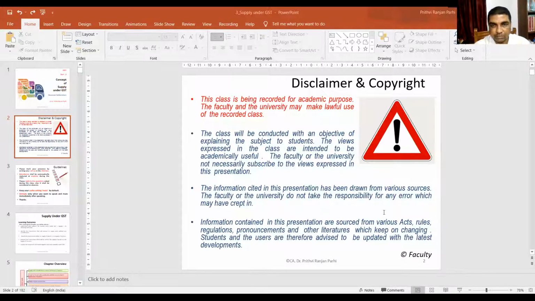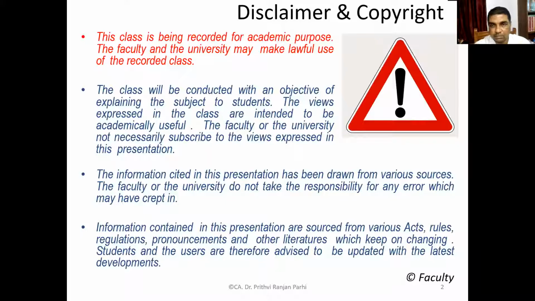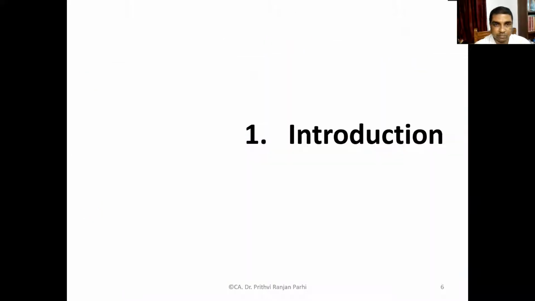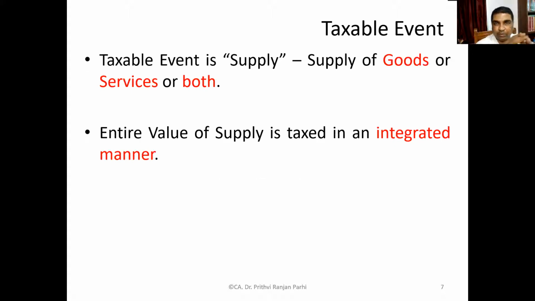Now, friends, earlier we had already discussed. Let me share the screen with you right now. So earlier we already know under GST law, what is the taxable event?